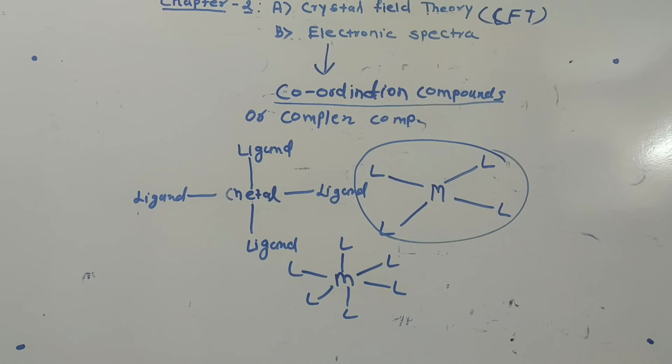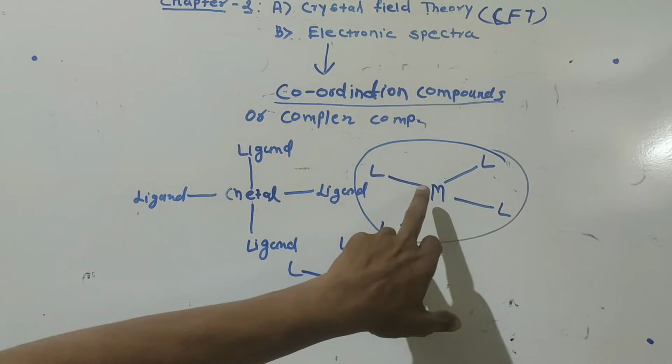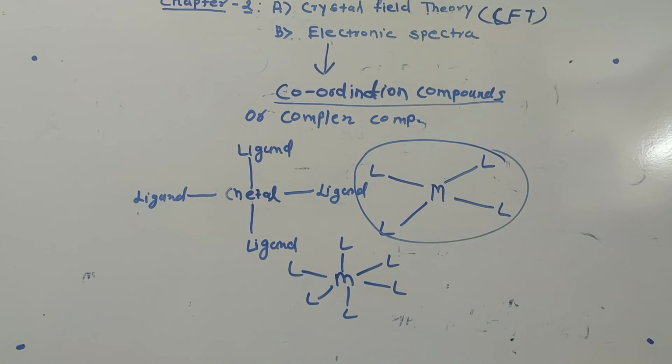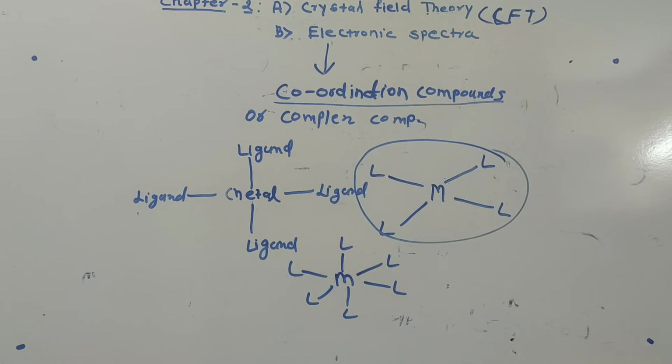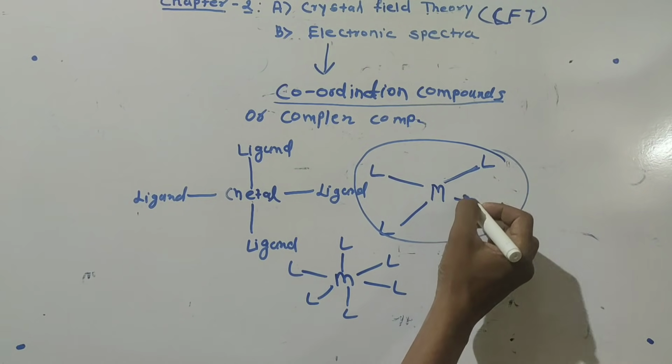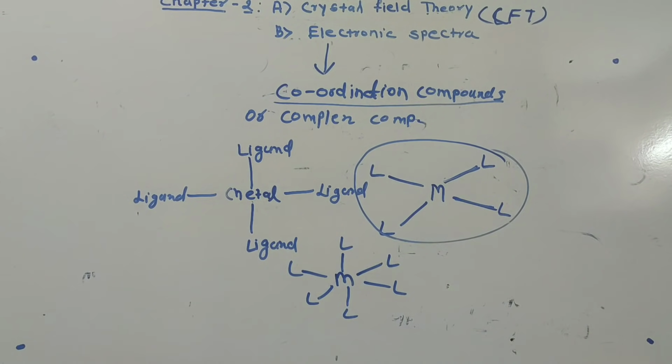The compound formed by the combination of metal with a different number of ligands is called a coordination compound. This is the general representation: metal bonded with the ligand. The bond is present between the metal and ligand.